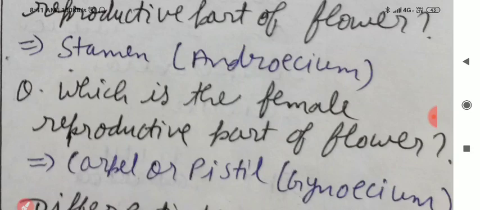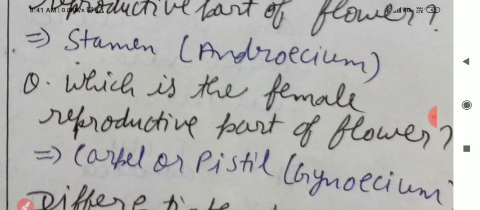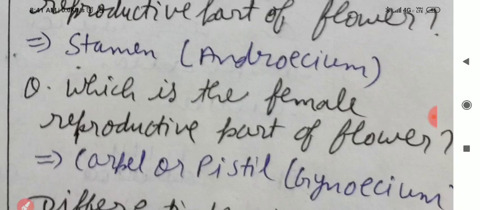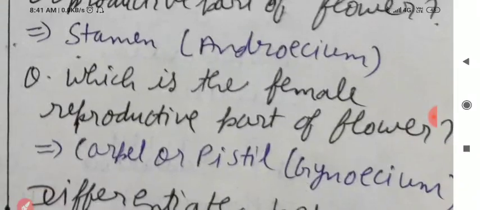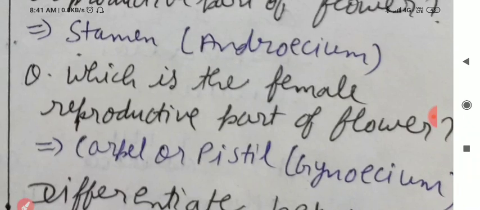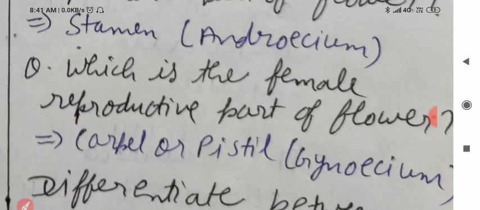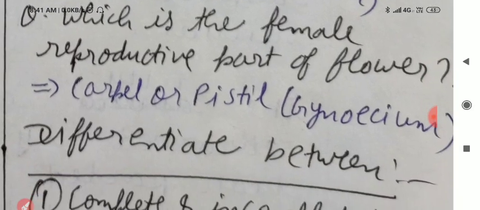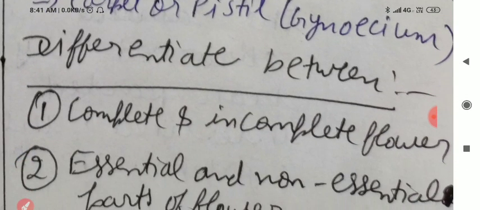Next question. Which is the female reproductive part of the flower? Clear the question? Answer is carpel or pistil. This pistil or carpel is also known as gynoecium.